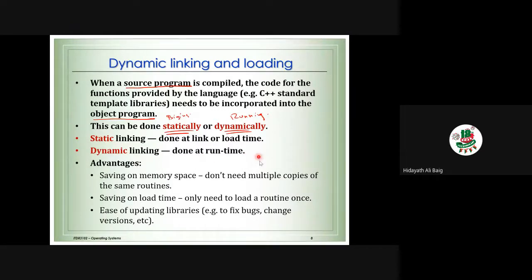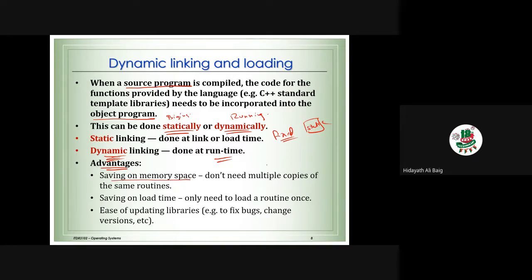When we are running the program, some memory is fixed. So this we can do with static binding. But in the runtime, we are doing dynamic linking. What is dynamic linking? If we want more memory, we need to give it. They are giving one example here of the advantages. When we do dynamic linking, there are some advantages. What are they? We can save on the memory space.